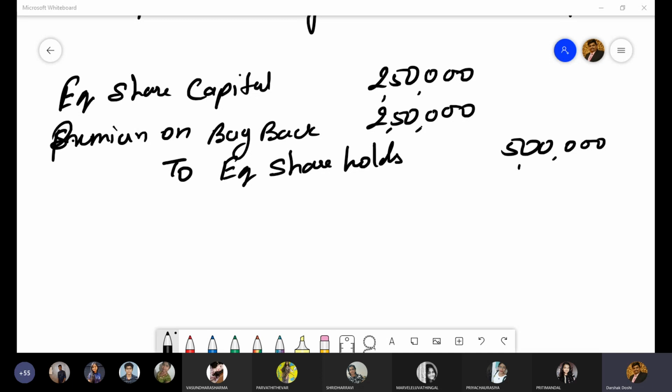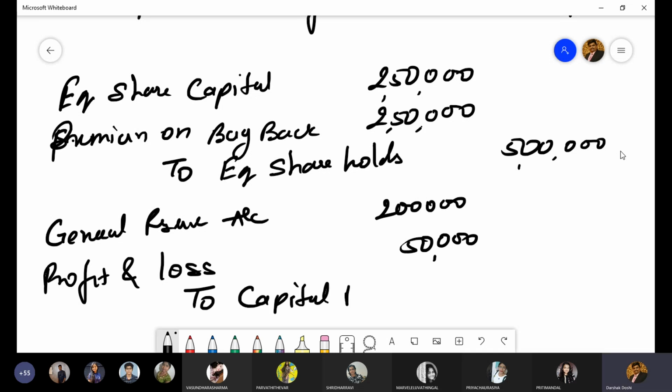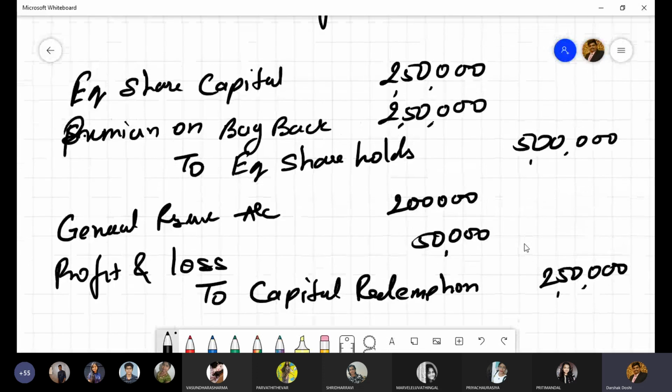So we can use general reserve 2 lakh, profit and loss 50,000 to capital redemption reserve 2,50,000. I hope these two entries are done.